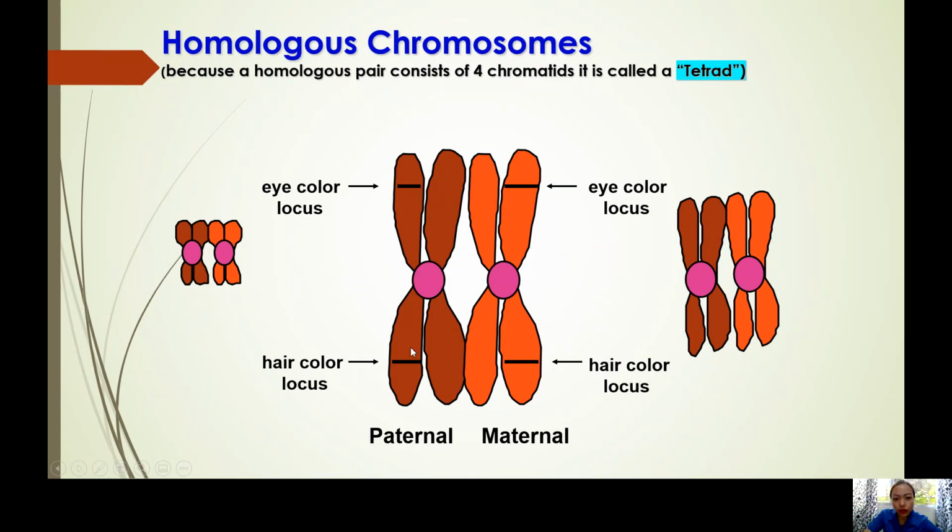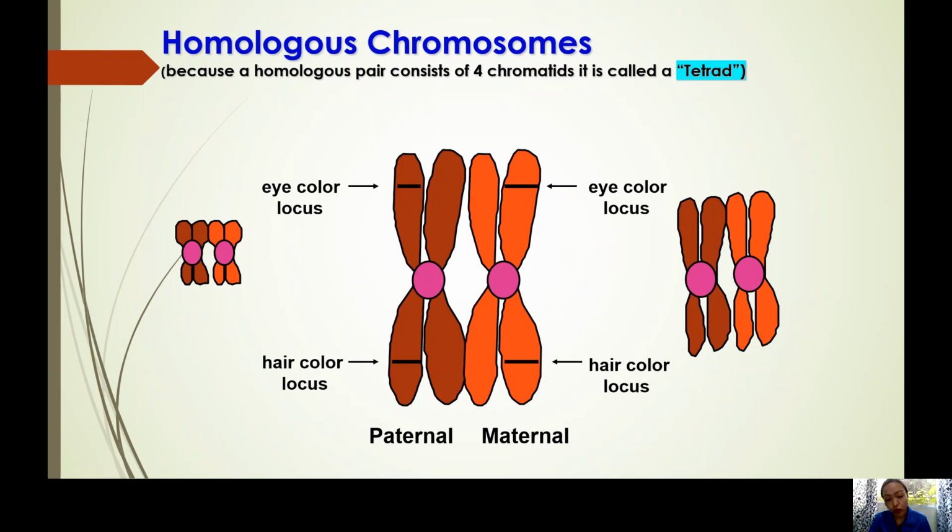The locus is the site of a certain code for your physical trait. Why must it be the same location? You will understand that there is a reason it must be the same. Again, locus is the location of the genetic code of a physical trait. So again: homolog, homologous, tetrad, and locus.